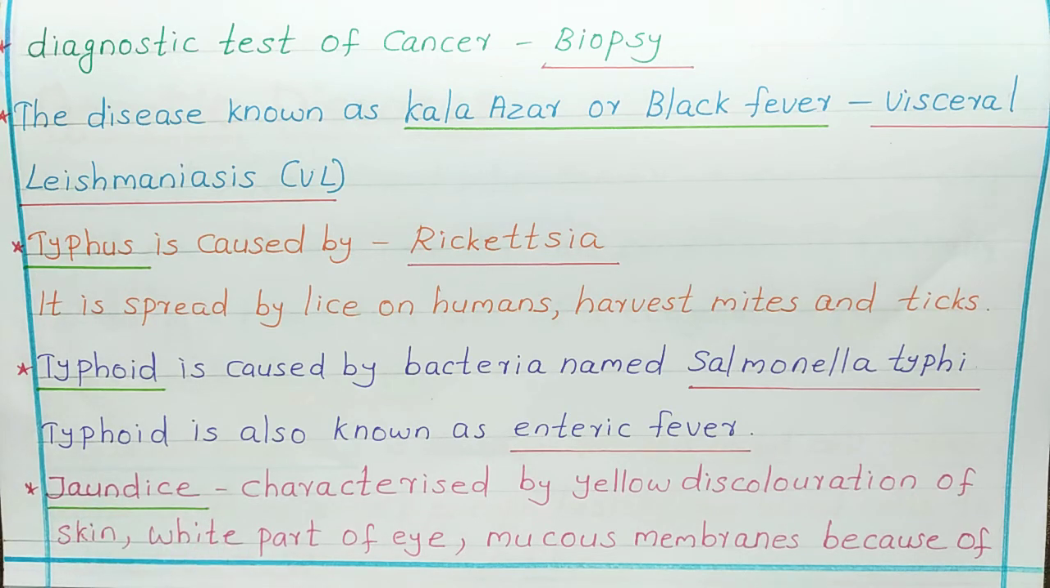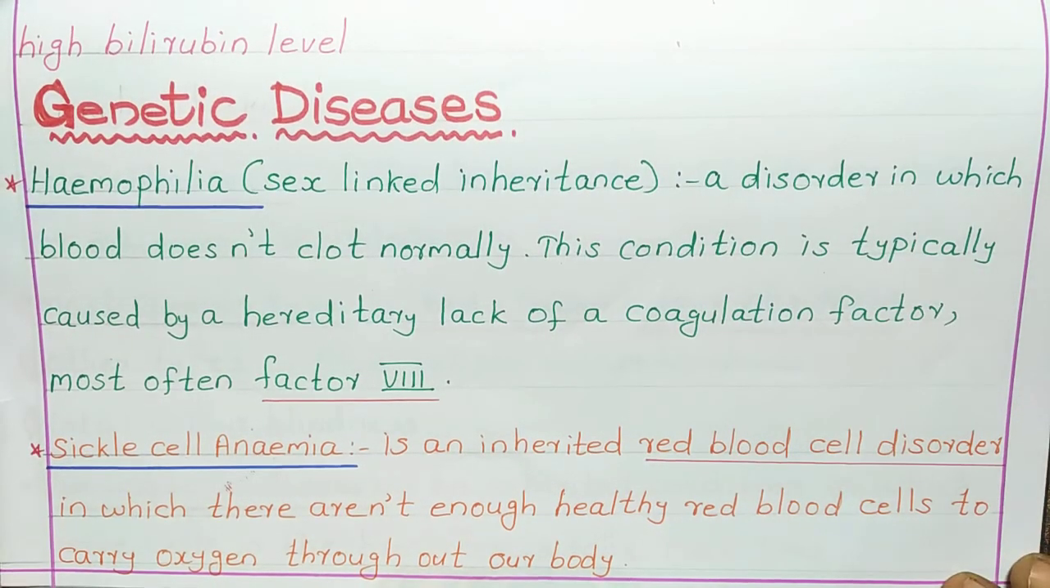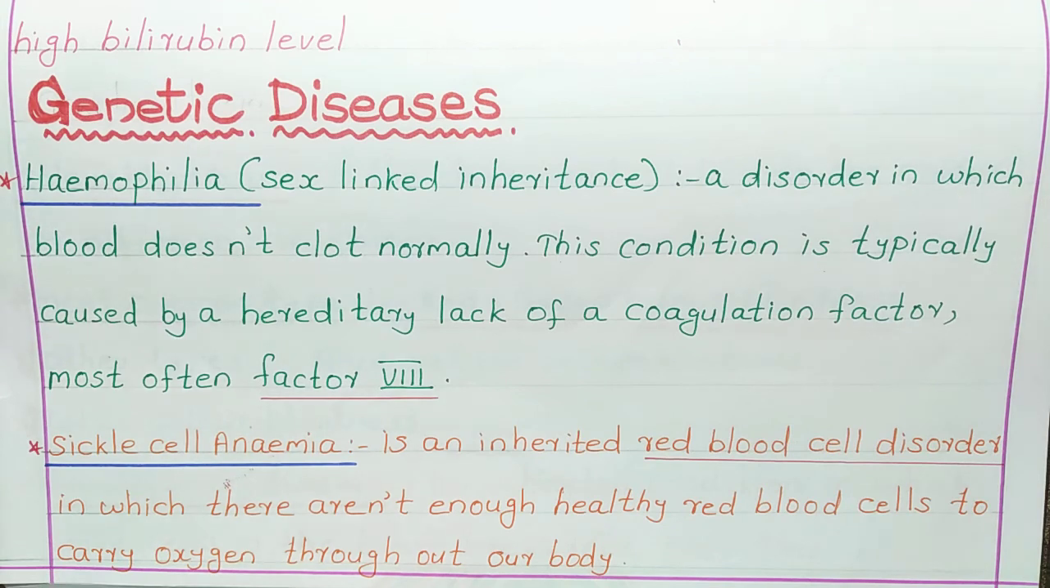Next is jaundice, characterized by yellow discoloration of skin and the white part of the eye. So, the yellow discoloration will be there in the skin and also in the sclera of the eye and mucous membrane because of high bilirubin level. Because of high bilirubin level in our blood, our skin, mucous membrane and our sclera will get that yellow color. That is jaundice.